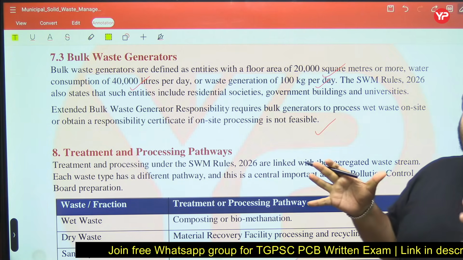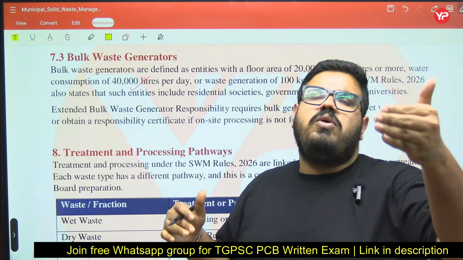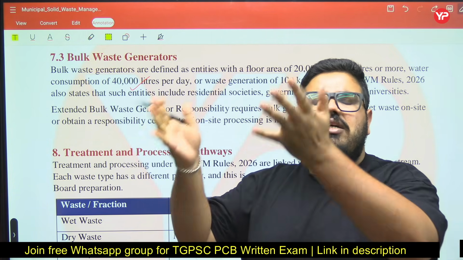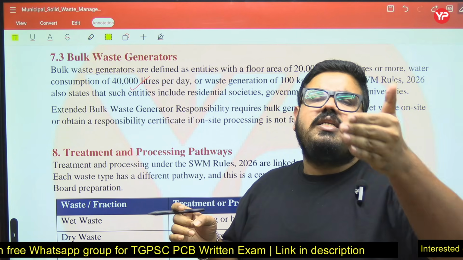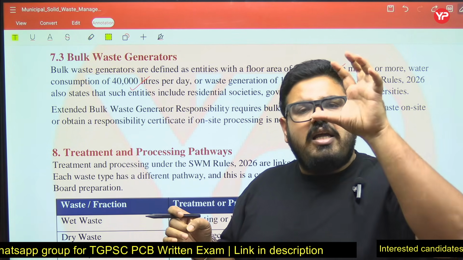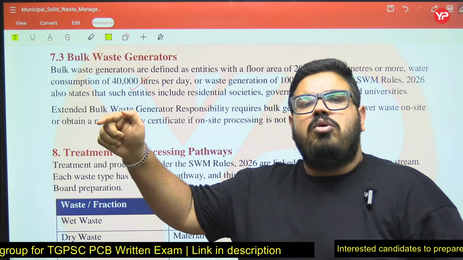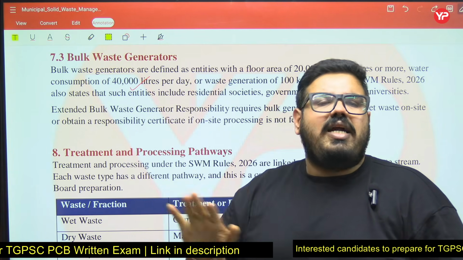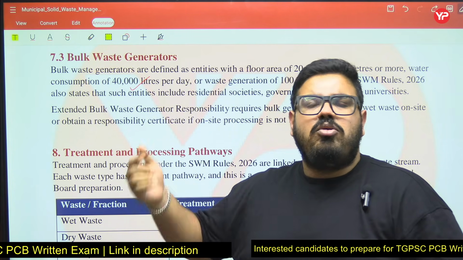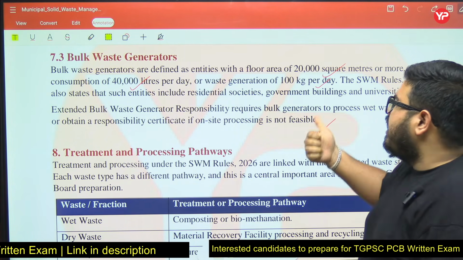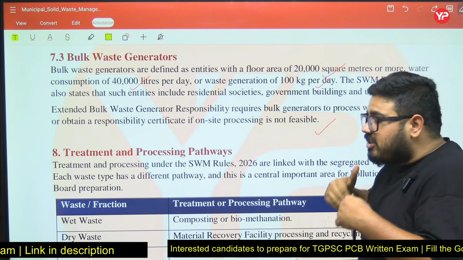So those generating waste over a certain limit must take the certificate. If you are able to treat that waste on your site, it is good. If you are not able to, then you have to take the certificate if on-site processing is not feasible.